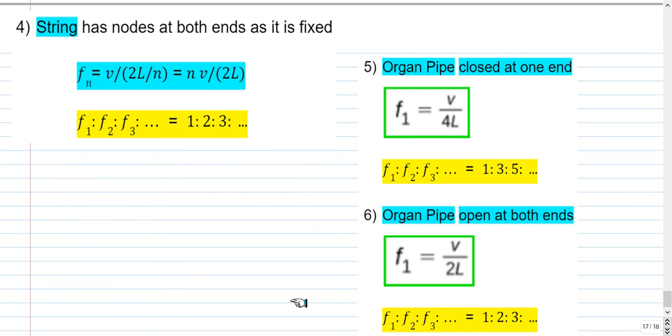The standing waves generated in a string will have frequency n times v by 2l, and the fundamental frequency is v by 2l, the next higher frequency will be twice that, and the next higher frequency will be thrice the fundamental. In a tube closed at one end, the fundamental frequency is v by 4l, where v is the velocity of sound in the air which is filling the tube, and l is the length of the tube. So the next higher frequency will be thrice the fundamental, and the next higher will be 5 times the fundamental. In a tube open at both ends, the fundamental frequency is v by 2l, and the frequencies will go in the ratio 1:2:3.